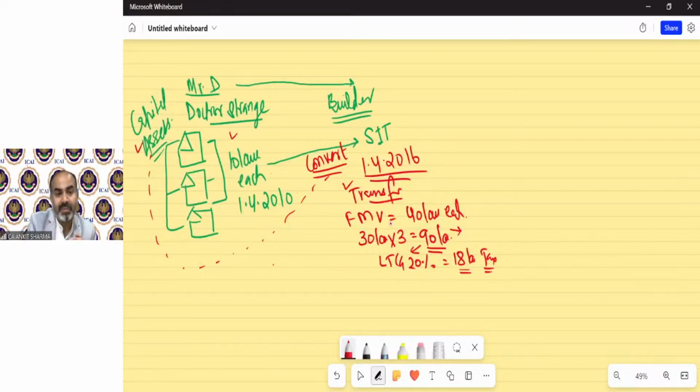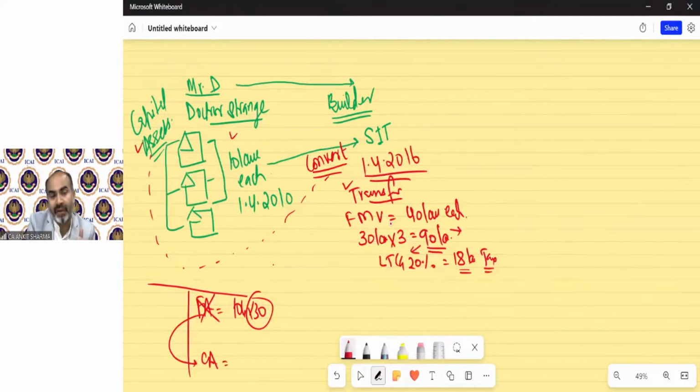It's something like this that is happening. Earlier, it was his fixed asset in the balance sheet, 10 lakh rupees each, 30 lakh rupees. And he just did what? Now the fixed asset has become a current asset, converted, because now it's stock in trade. So by doing this, is he earning any practical income into his pocket? The answer will be no. Because he just changed the nature of the asset in his books of account. It is not a real inflow of money into his pocket at this time.